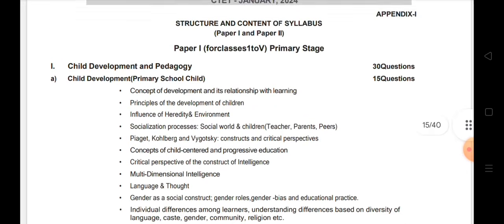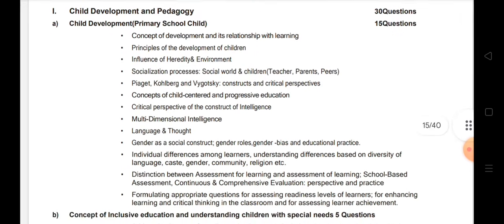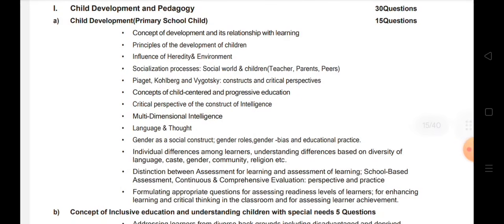What are we supposed to study for primary school children? Let's see. The concept of development and its relationship with learning. So we have to know the different types of development, be it cognitive development, social development, moral development, physical development, emotional development. All these different aspects of development we need to study.